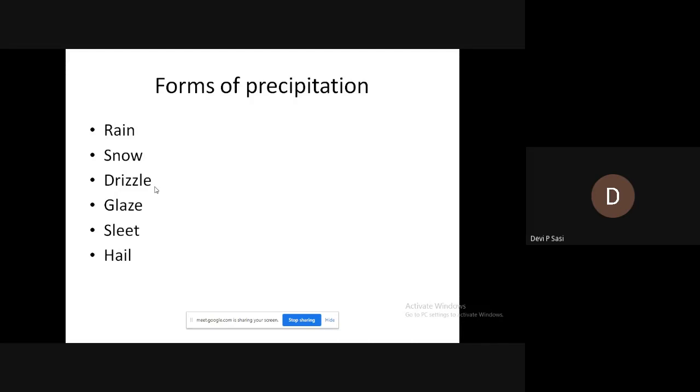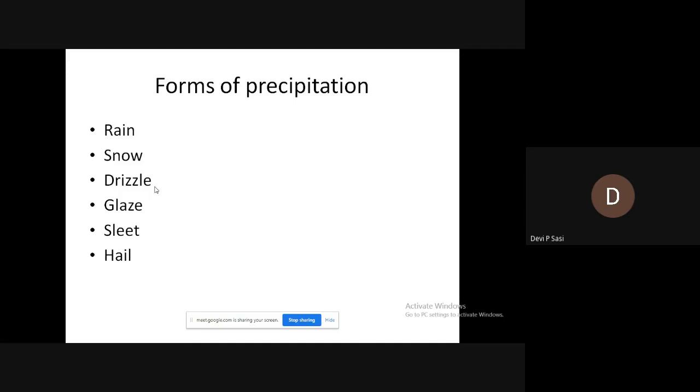Next is sleet. Sleet means frozen raindrops of transparent grains which form when rainfall passes through sub-freezing temperature. When the rain falls through the air at sub-freezing temperature, we can call it sleet.